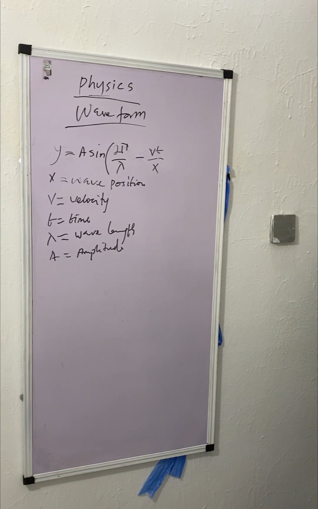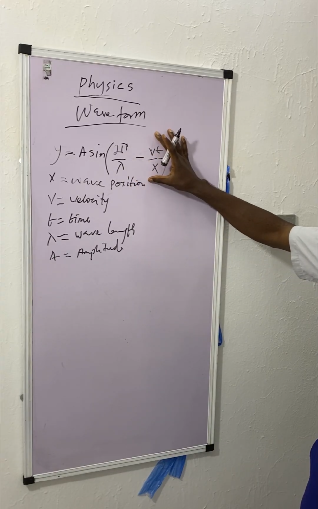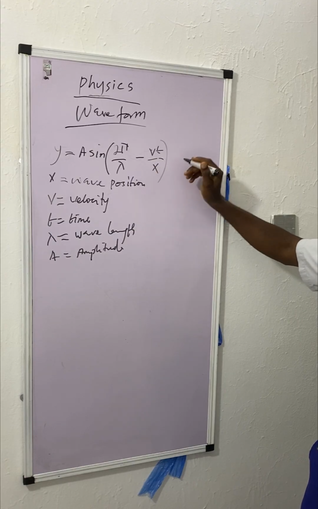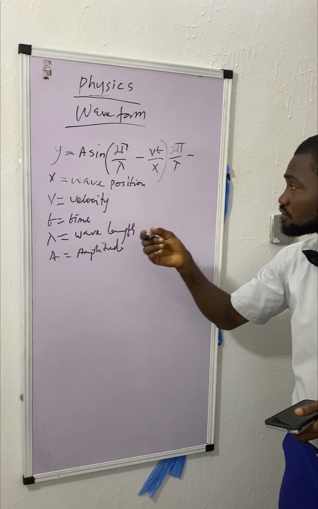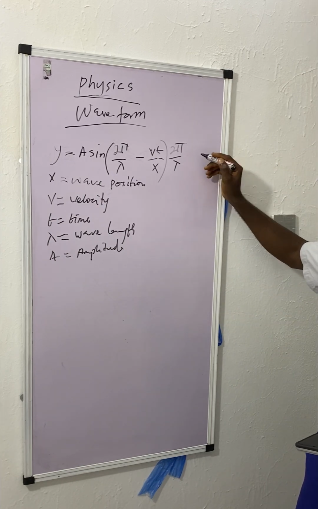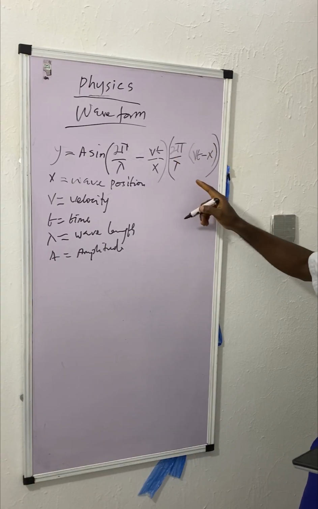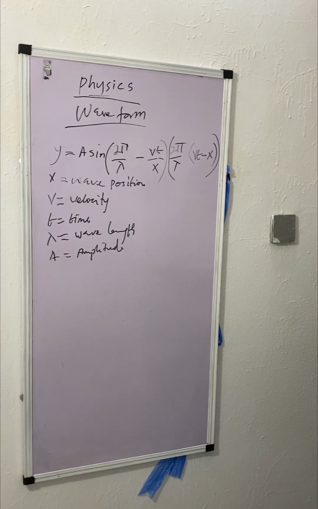The next progressive wave formula: since we are using velocity here, you can also rewrite this with a minus, putting this one in brackets. So you're not going to have 2 pi over lambda minus, depending on what you are solving. Don't get confused: minus brackets open Vt minus x. It's just basic mathematics. Depending on what you are solving, you can also use this one.